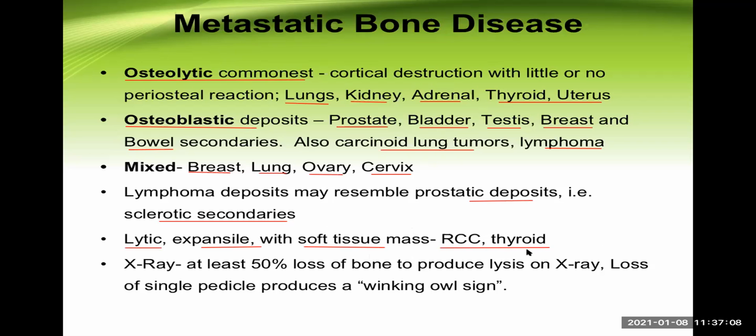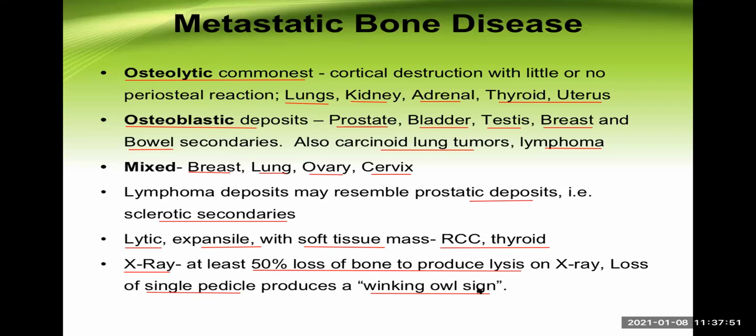Not the whole topic. These days a lot of questions are MCQ based questions or short questions. This type of questions can be asked to you. Now, one important information regarding the metastatic bone tumor is when you take the X-ray of the vertebra, if it is metastasized to the vertebra, there is a winking owl sign which is seen. So this usually occurs if one pedicle is damaged and the other pedicle looks fine. And for that to happen, at least 50% of the bone has to be destroyed. Then only the osteolytic lesion can be seen.